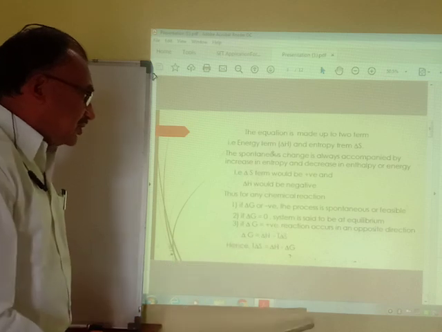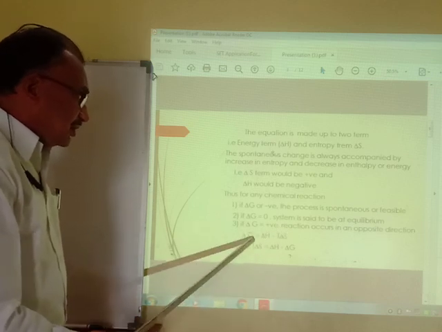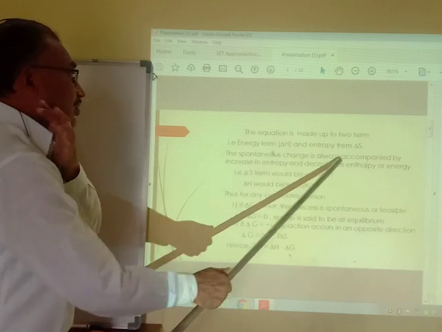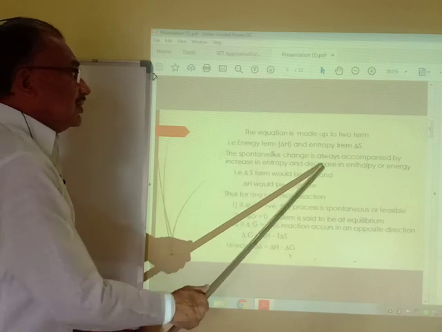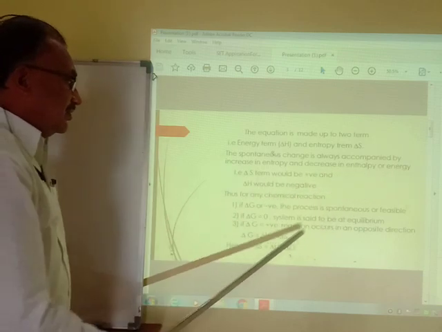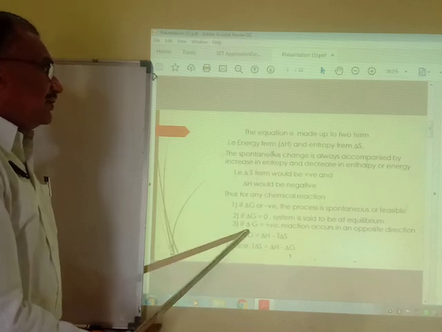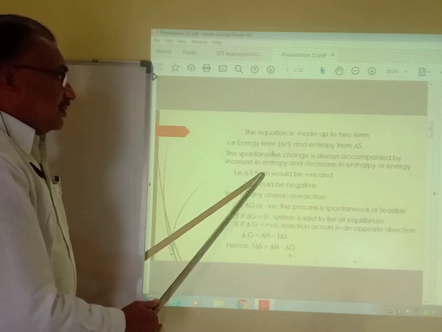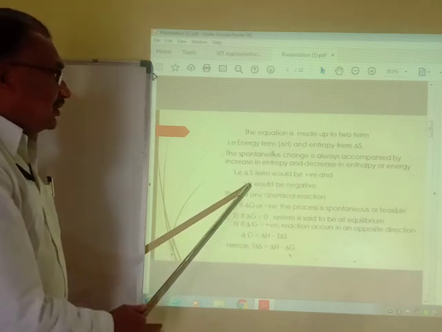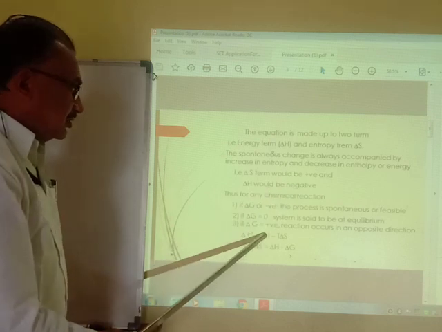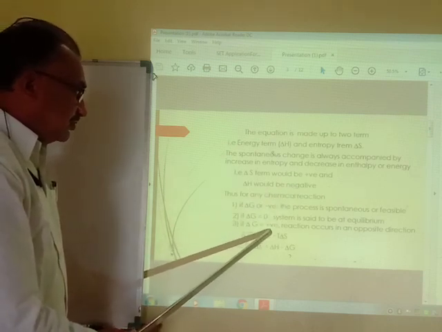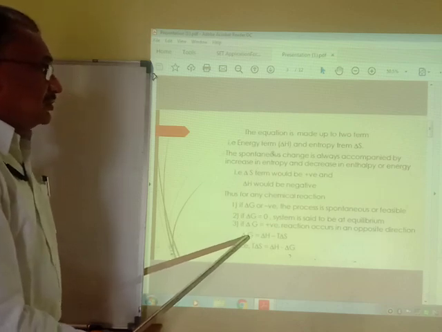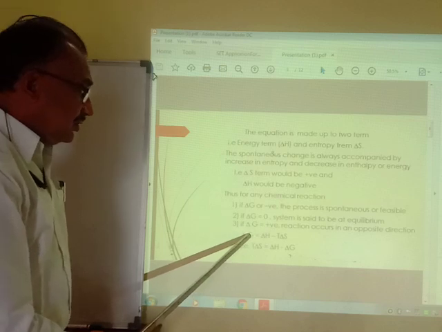If the entropy increases, the total heat content decreases, and the free energy decreases. So the spontaneous change is always accompanied by increasing entropy, that is, decreasing enthalpy or free energy. Enthalpy also decreases and free energy also decreases. That is, delta S would be positive and delta H would be negative. As delta H is negative, free energy is also negative. So for a spontaneous change, free energy decreases.